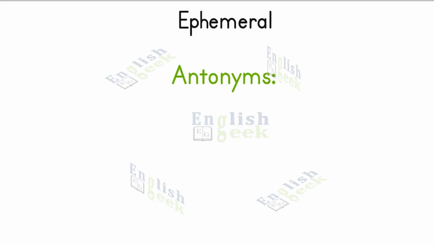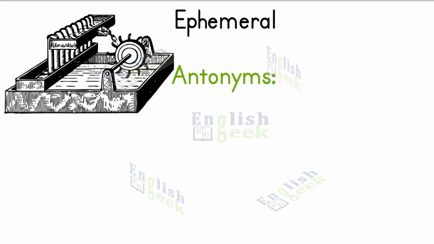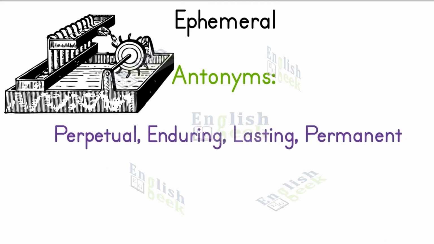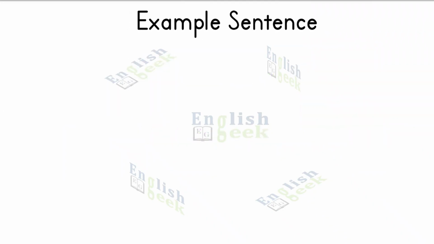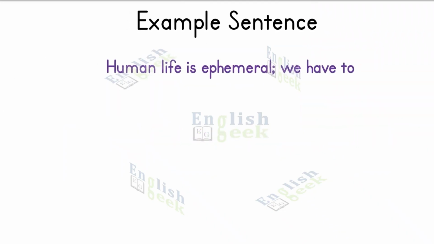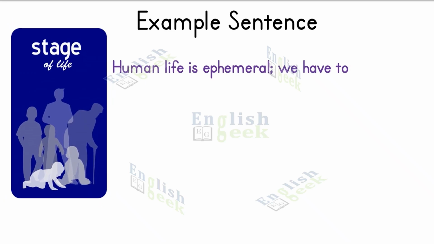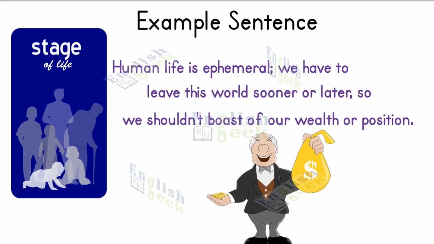Antonyms of ephemeral are perpetual, enduring, lasting, and permanent. Example sentence: human life is ephemeral. We have to leave this world sooner or later, so we shouldn't boast of our wealth or position.